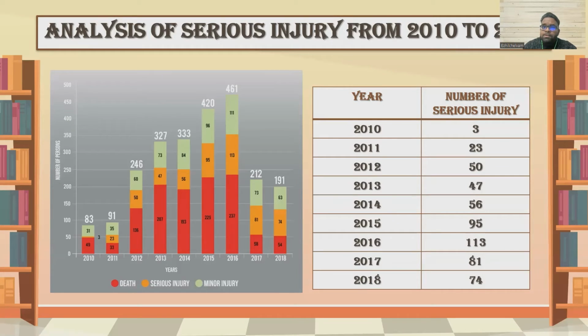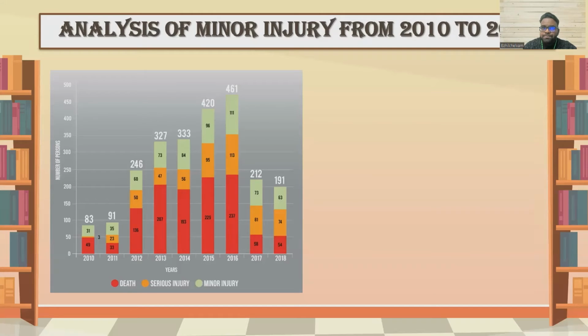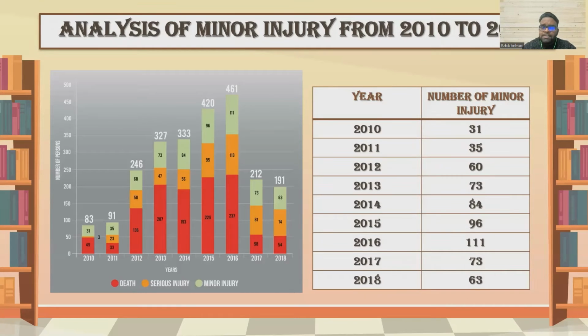Now, we can move on to the number of persons with minor injury. As the graph shows, in 2011, the number of minor injuries is higher by 4 than 2010. On the other hand, the number of minor injuries increased from 35% in 2011 to 60% in 2012 and to 73% in 2013. Next, the number of minor injuries increased from 73% in 2013 to 84% in 2014. And in 2015, the number of minor injuries is 96%.